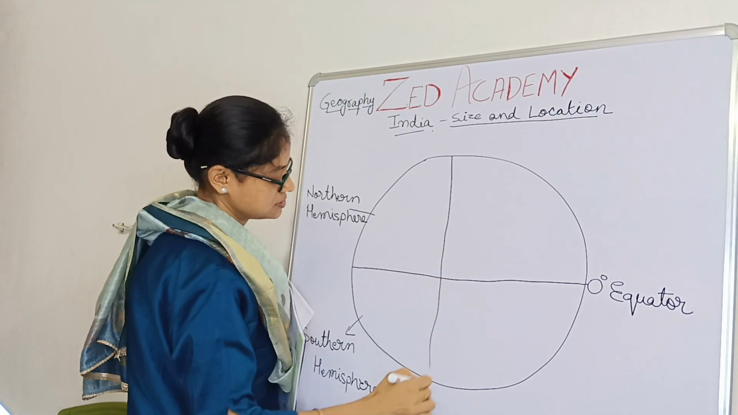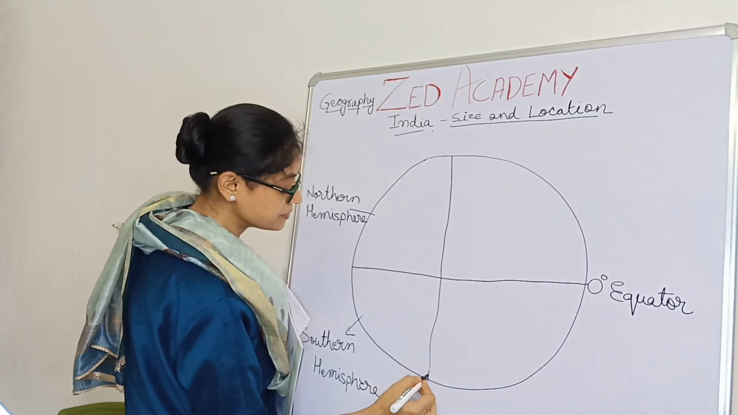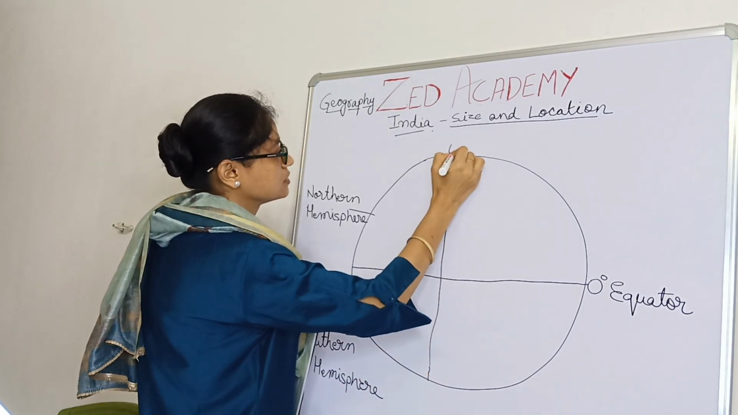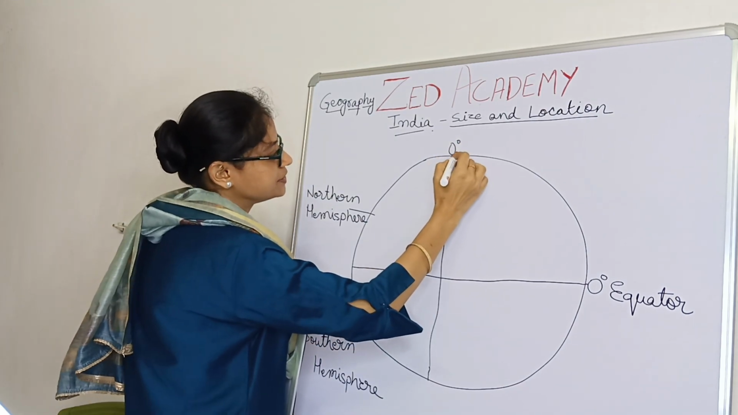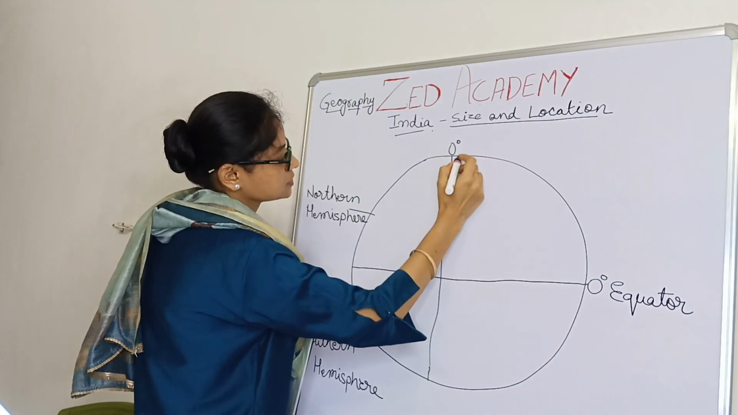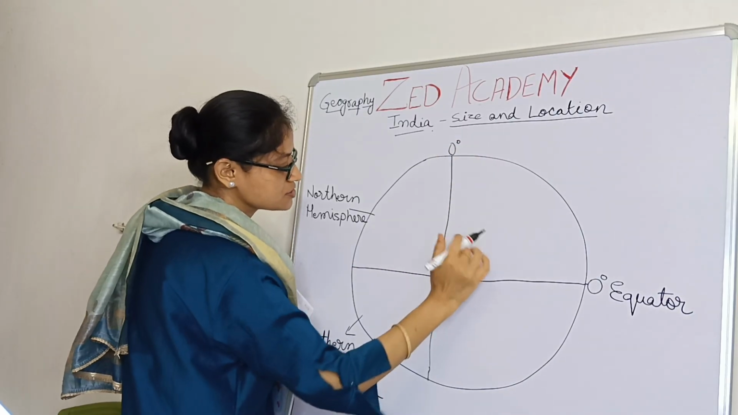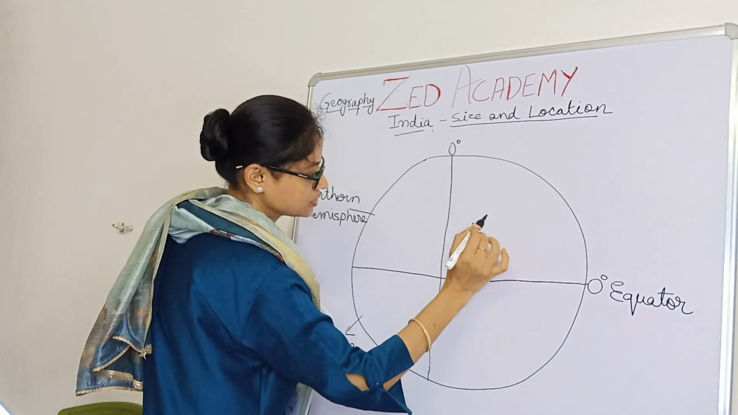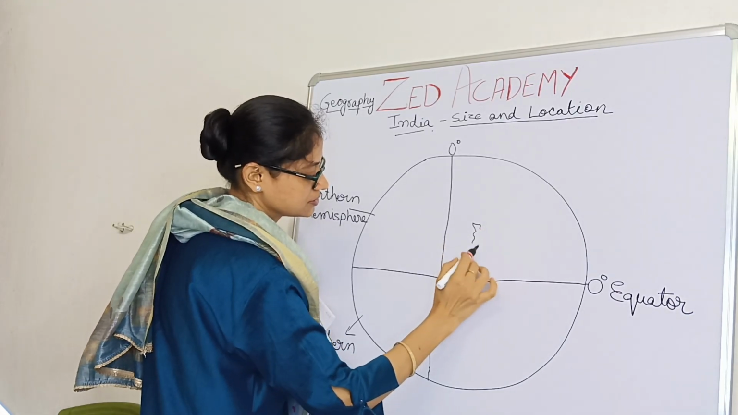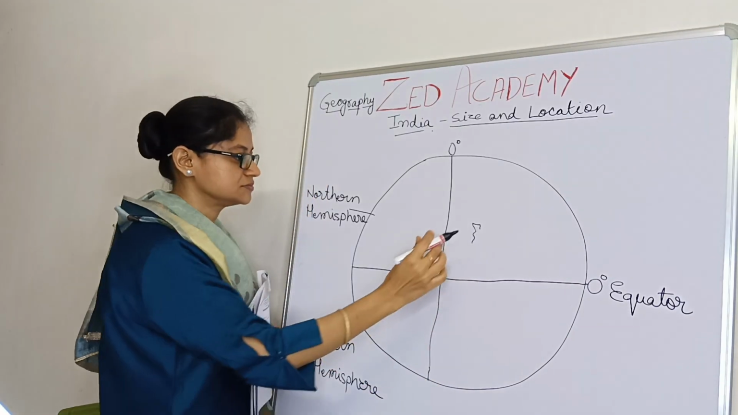See, this is 0 degree prime meridian. 0 degree longitude is called the prime meridian. So India's location is somewhere here.